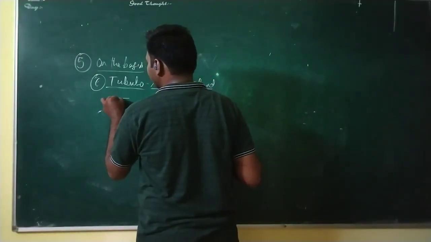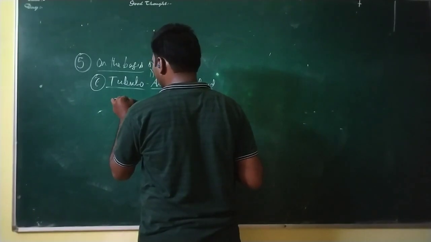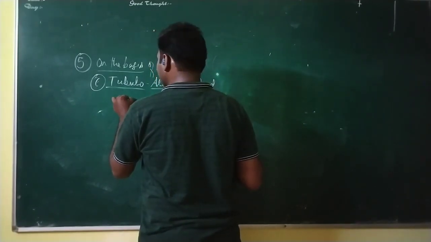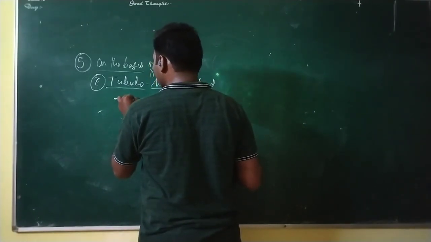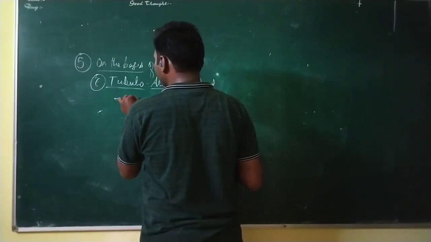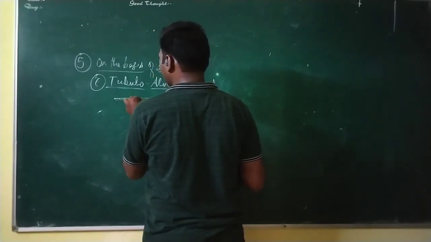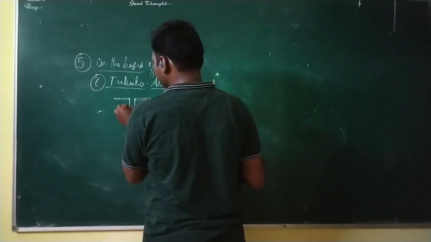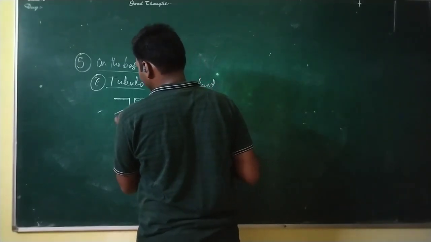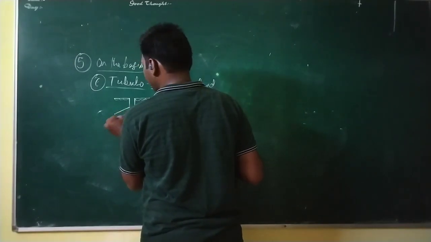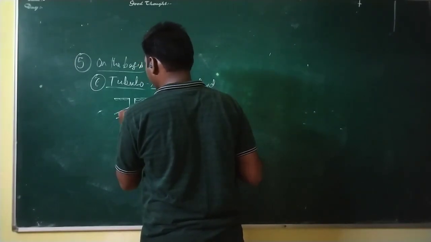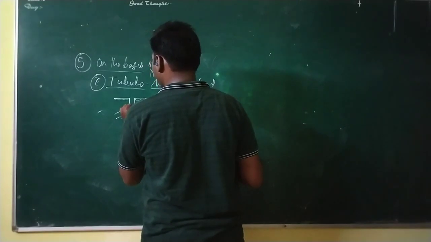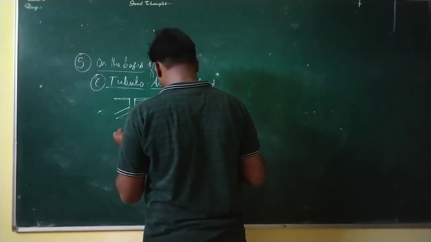So it has again simple squamous epithelium, and it has quite a similar structure to the unbranched epithelium, and this unbranched epithelium forms the branches finally.